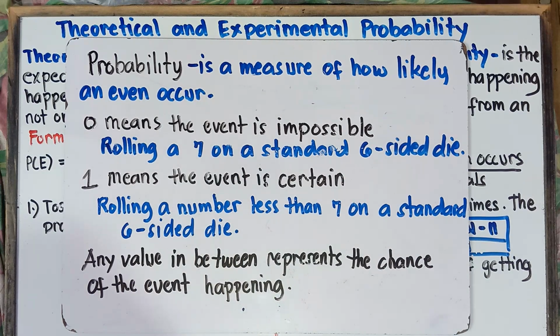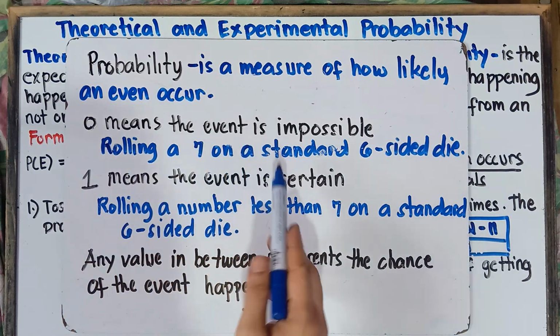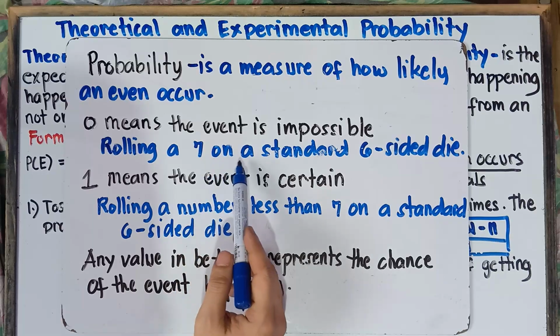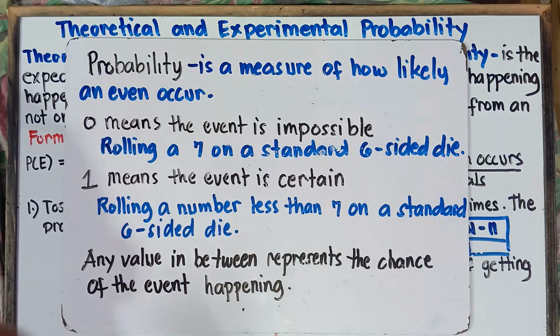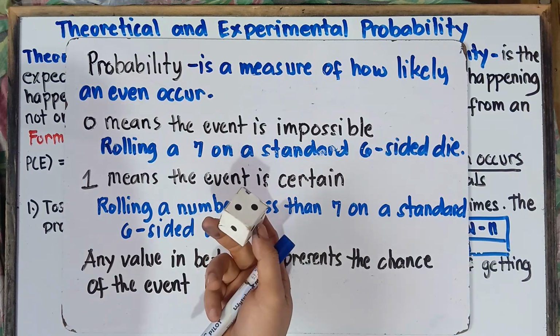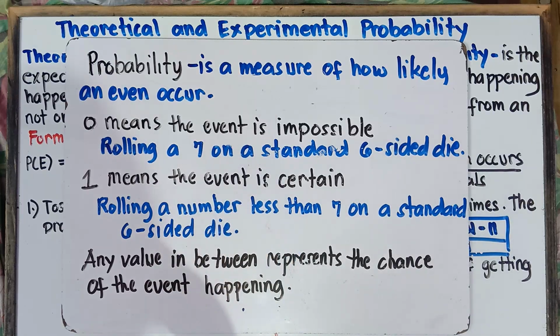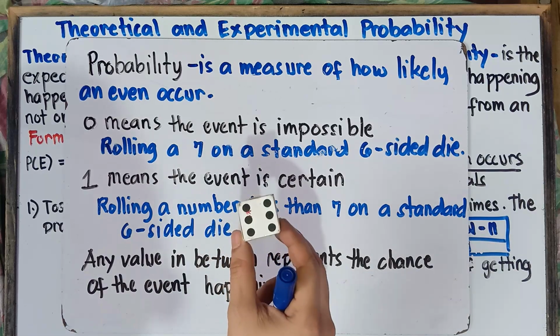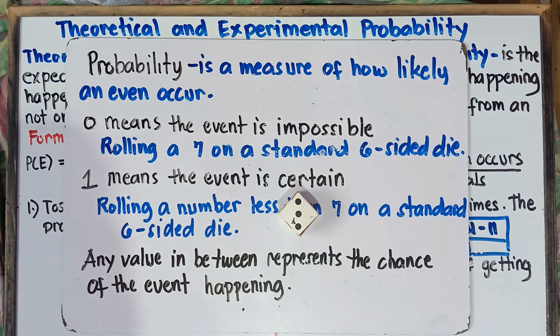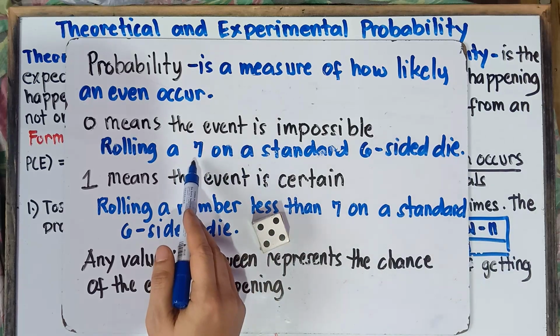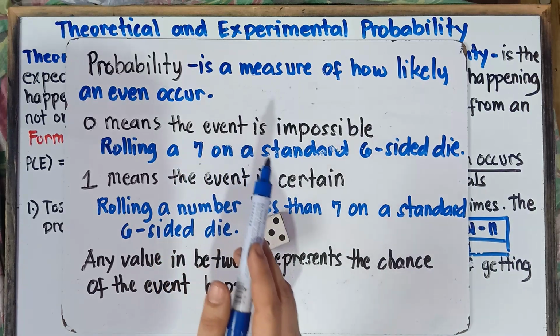Remember this, class: when you solve for the probability and your answer is 0, it means the event is impossible. Let's have an example: rolling a 7 on a standard 6-sided die. When you roll this die, of course, it is impossible to get 7. Why is that, sir? Because the largest number on a die is 6. When you roll this die, you can have 3, 5, 4, 2, 1, or 6. It is impossible that you will get 7. Therefore, this event is impossible.